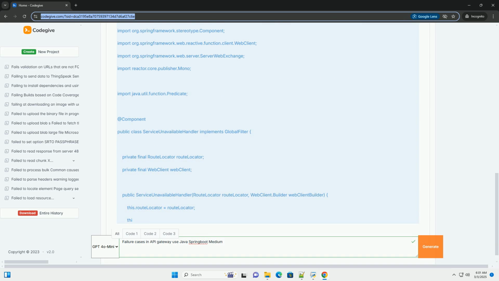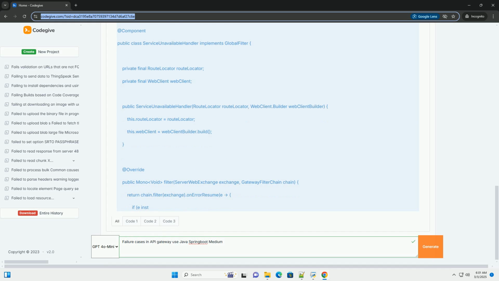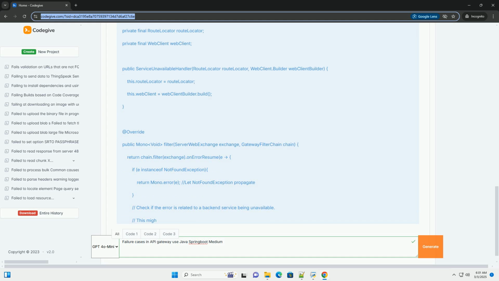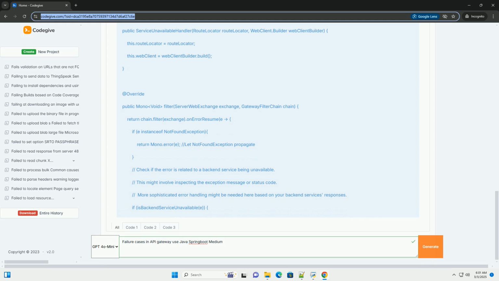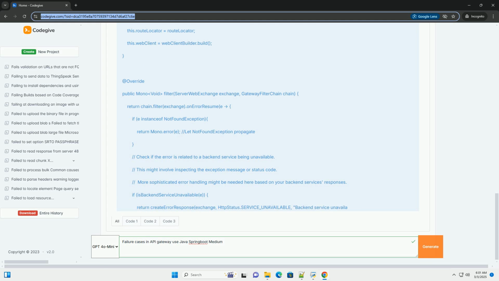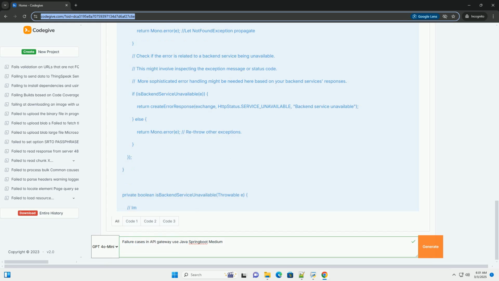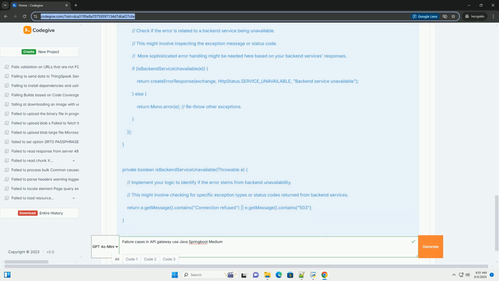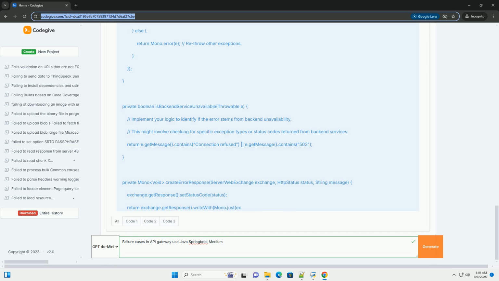1. Service unavailable. This occurs when a backend service the gateway relies on is down or unresponsive. Handling this gracefully is paramount to prevent cascading failures and provide informative error responses to clients. Code example, Spring Cloud Gateway. This filter intercepts errors and checks if a backend service is down. isBackendServiceUnavailable needs to be customized based on your specific error handling needs. It currently checks for common connection refusal and 503 errors. The filter then returns a 503 response.